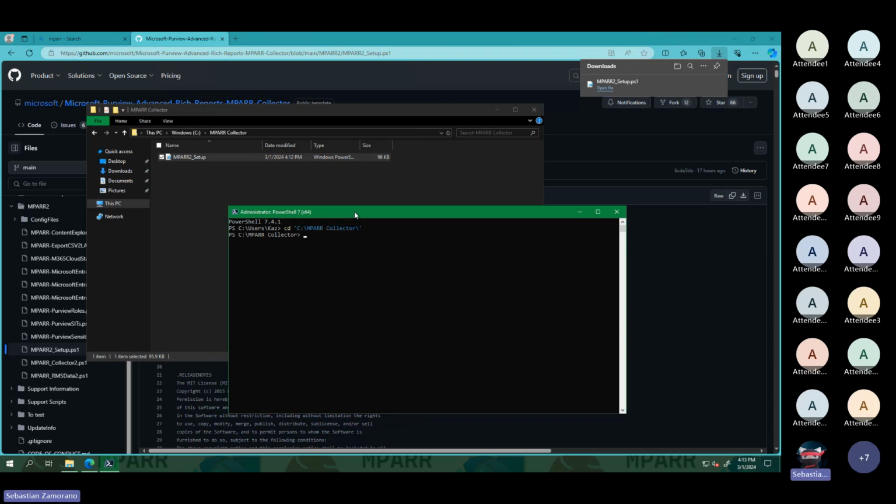First thing, by default, Windows Server and some Windows 11 have the execution policy set to AllSigned or RemoteSigned.